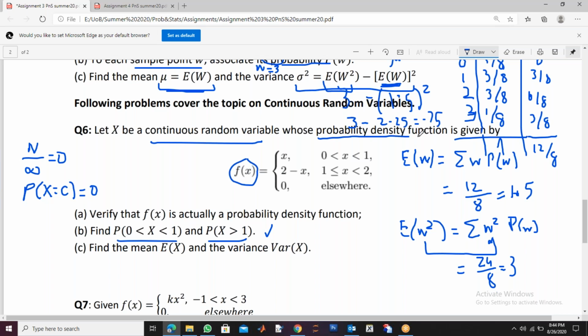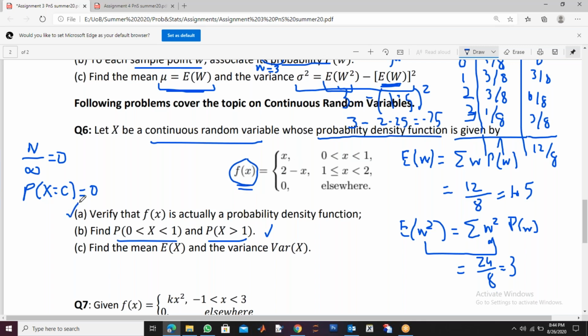Probability density function. Why? Because it gives you the probabilities. So if you remember the definition of probability density function, there are two properties. One property is that your function is always positive.